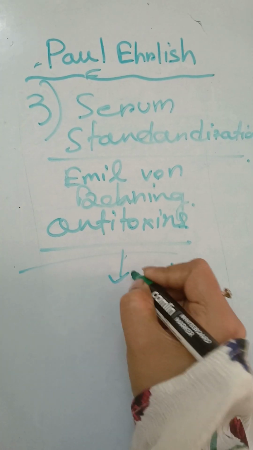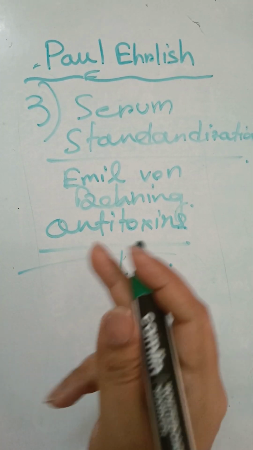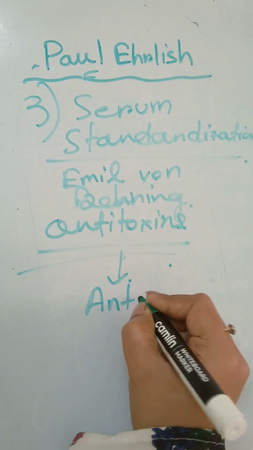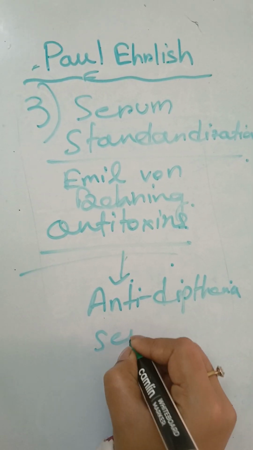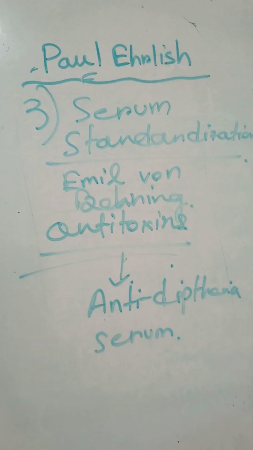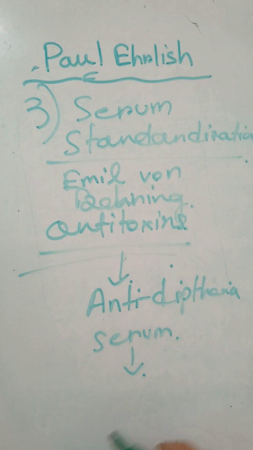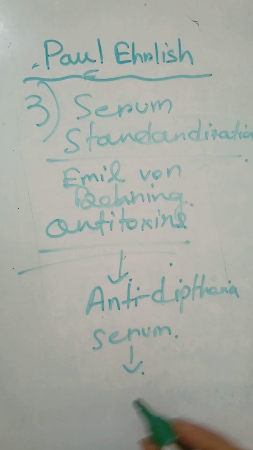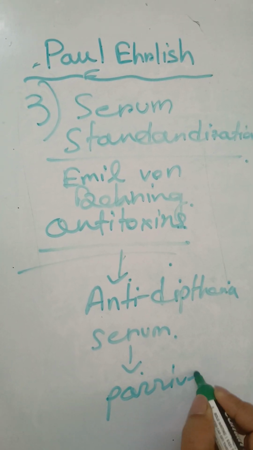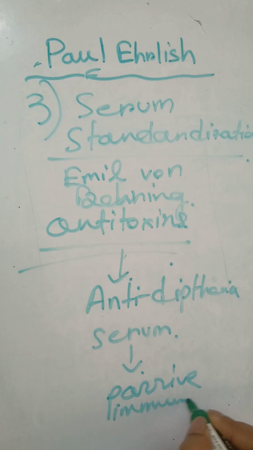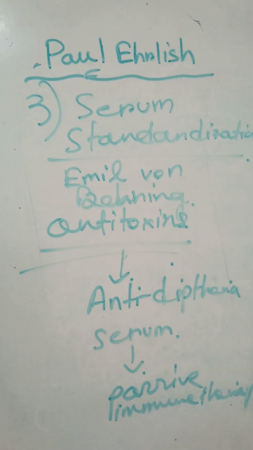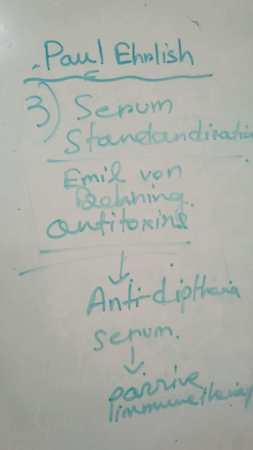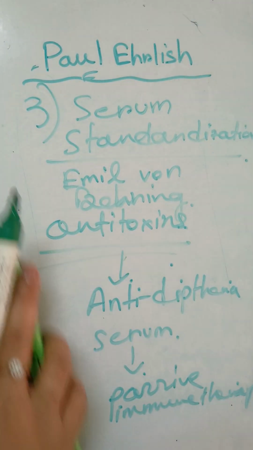And this type of antitoxin functions first in the case of anti-diphtheria serum. So that is anti-diphtheria serum, which is basically antitoxin, and this helps in the concept of passive immune therapy and vaccination also. So passive immune therapy and vaccination actually come from this serum standardization technique. This was the third invention.